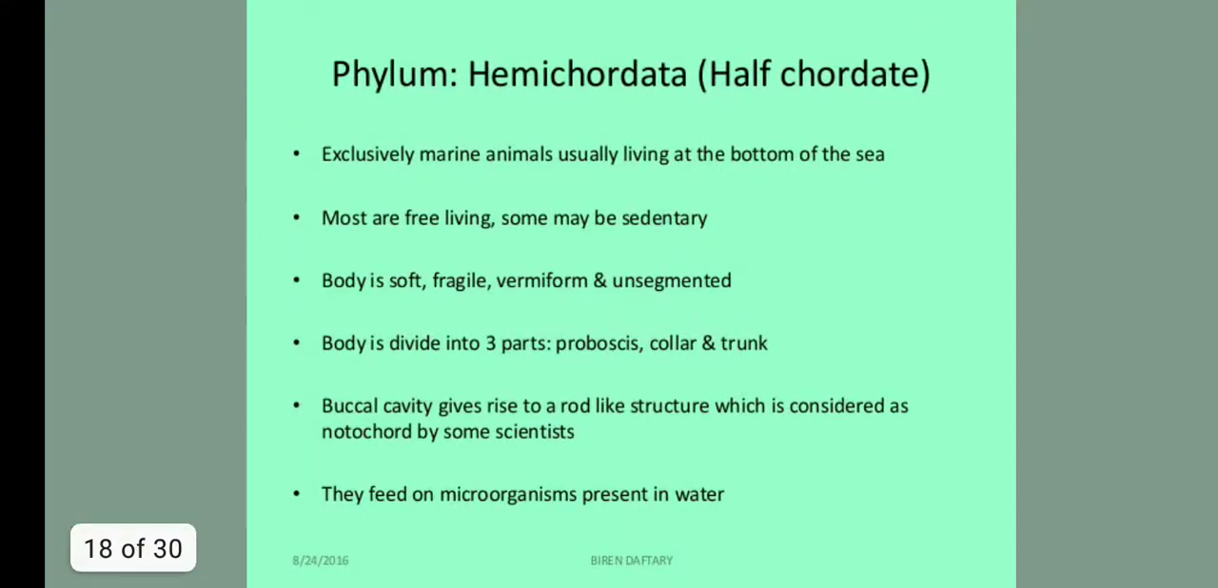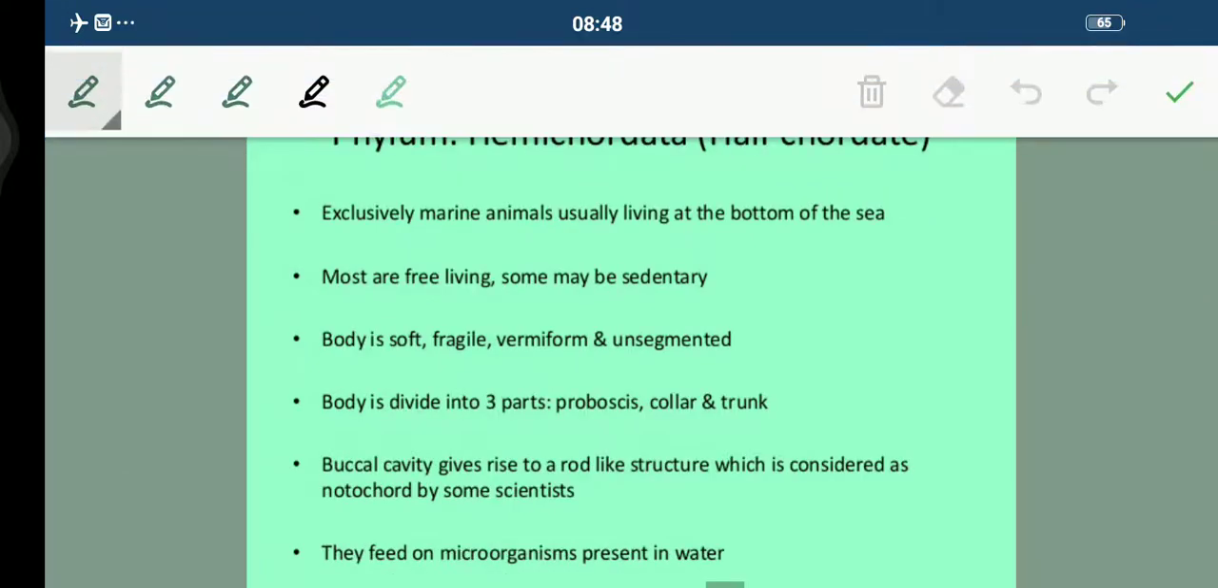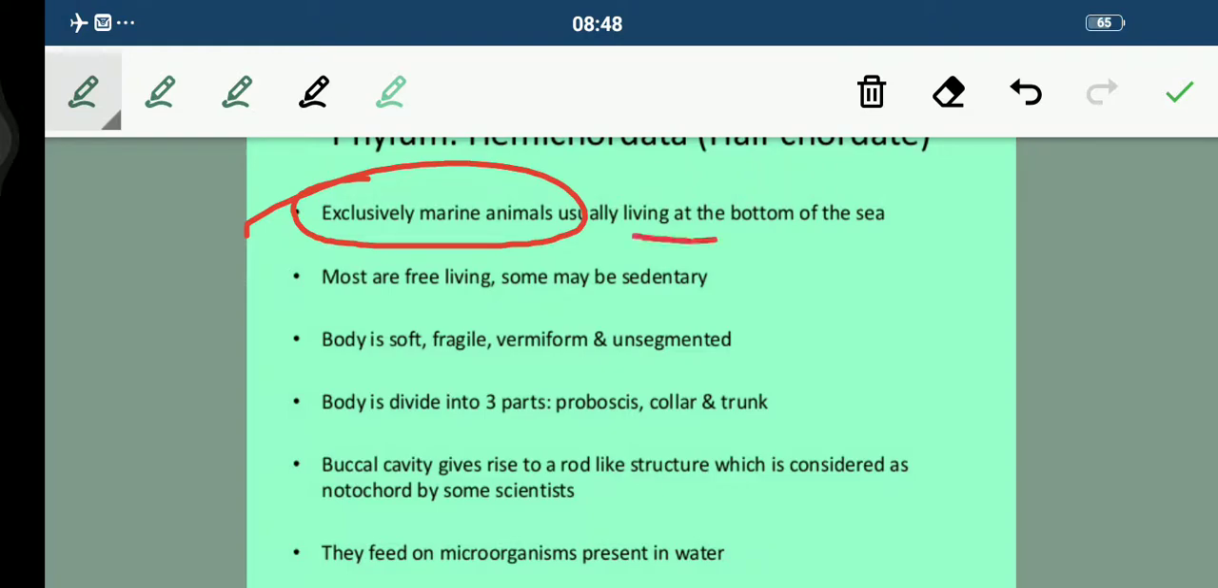Now comes the phylum Hemichordata. It is also equally important. Hemichordata are exclusively marine animals, students. They usually live at the bottom of the sea. Mostly they are free living. Some may be sedentary, but mostly they are free living.